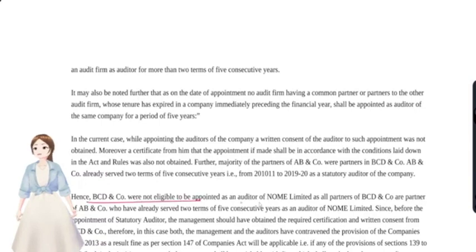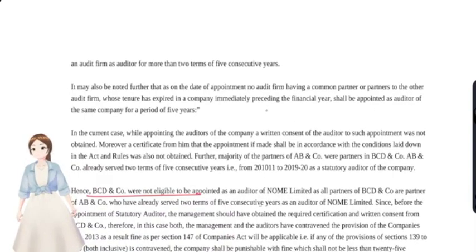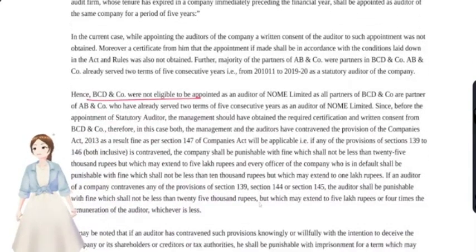BCD would not be eligible to be appointed as the auditors. In the above, they have written the provisions which we discussed earlier, and now they have been linking to the facts of this case. They were not eligible to be appointed as auditor because the management should have obtained the certification and written consent, but they have not obtained it.